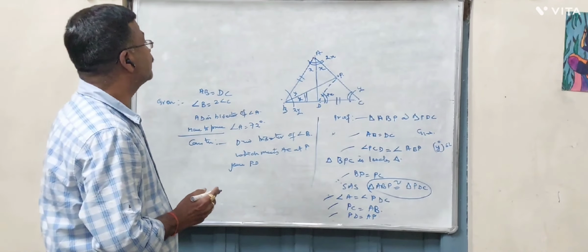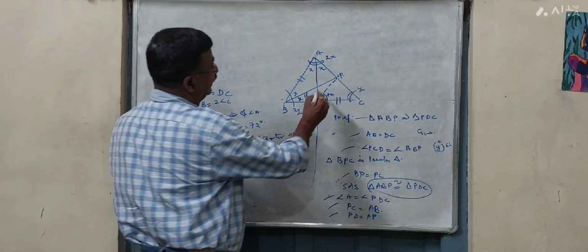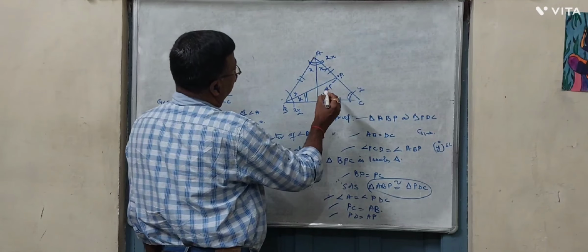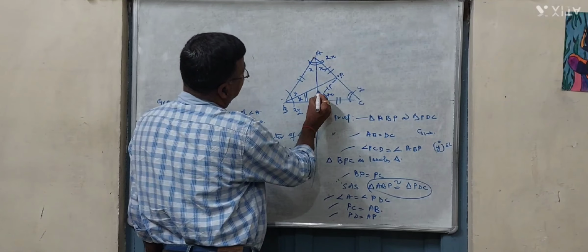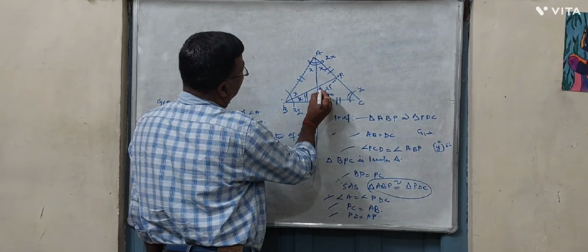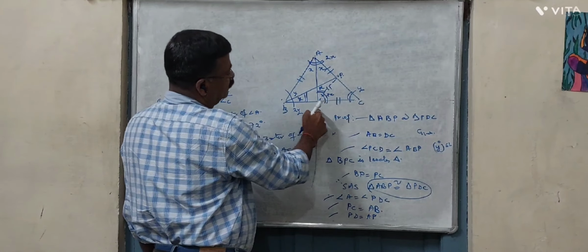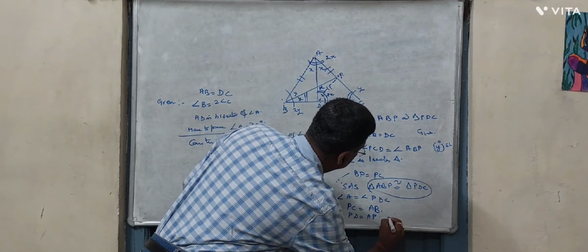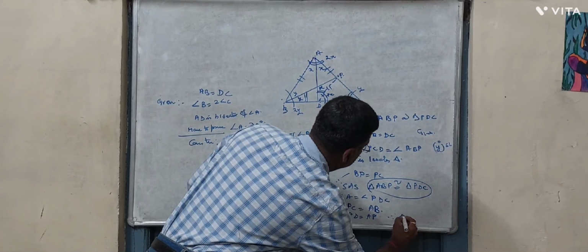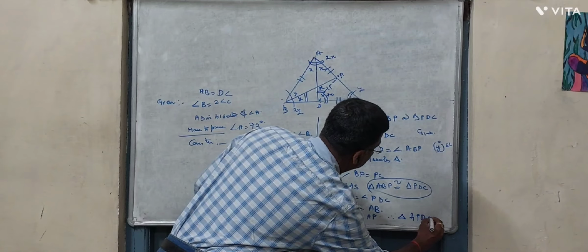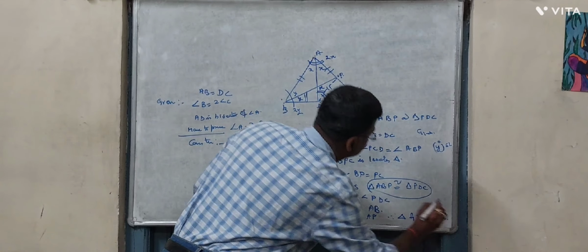What happened when AP is equal to PD? Therefore, this angle also becomes x because AP is equal to PD. Therefore, triangle APD becomes isosceles.